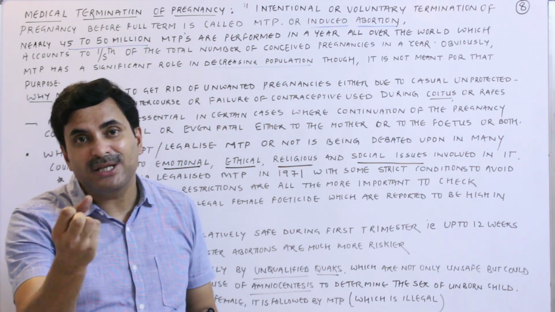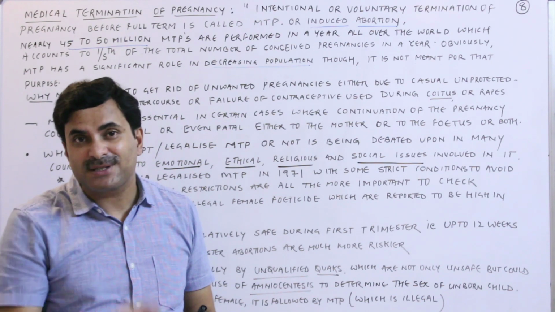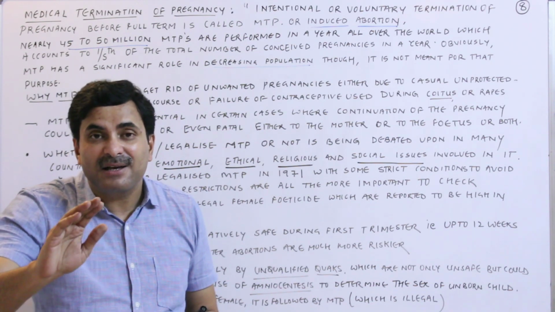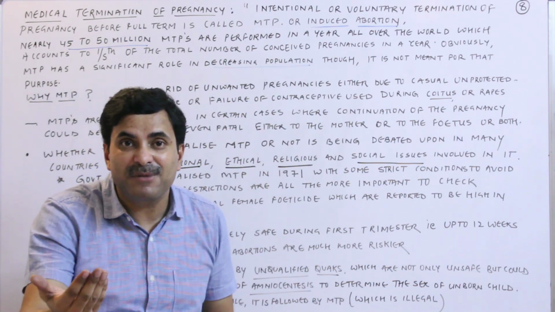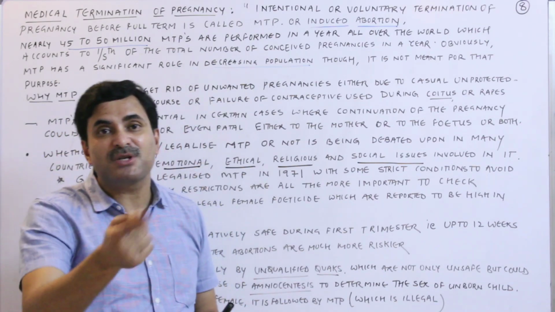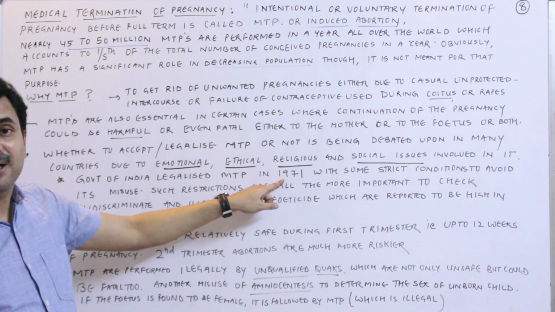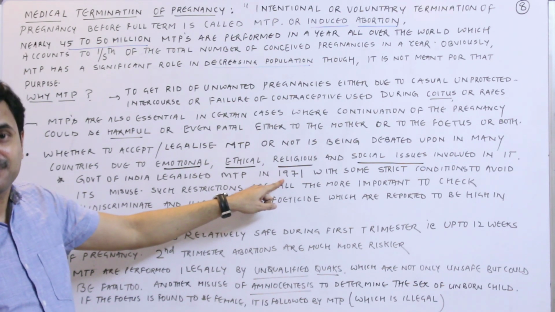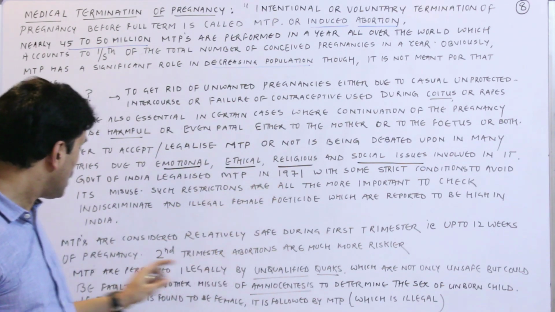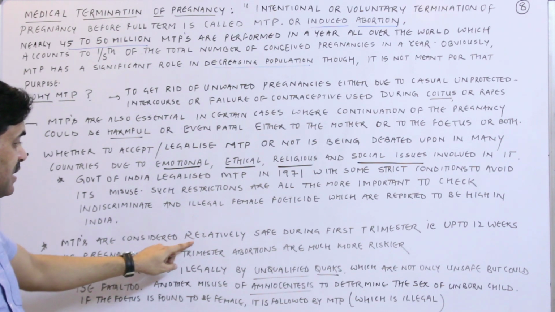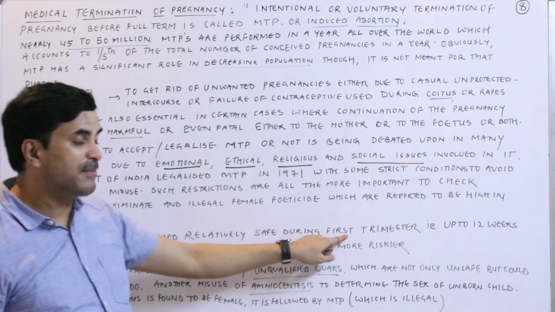So it's a big tool in the hands of the doctors that they are performing the illegal killing of the female fetus, and writing on the prescription that they have performed MTP. Why? Because MTP is legalized in India according to 1971. Are you getting? So MTPs are considered relatively safe during the first trimester.